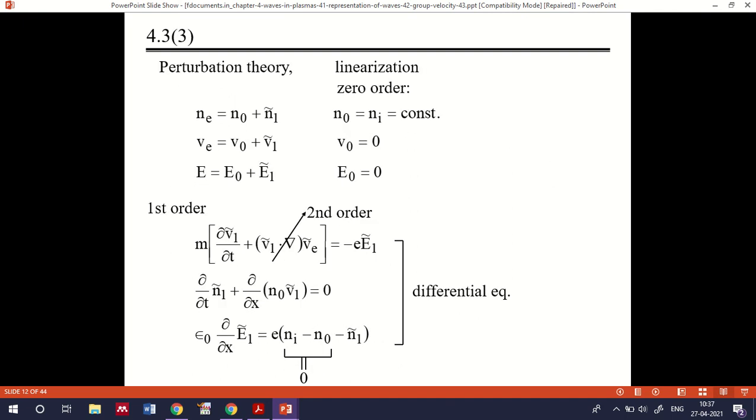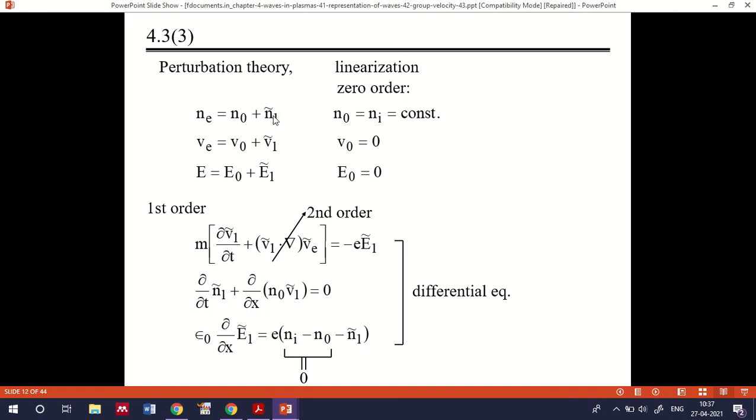And by perturbation theory, a perturbation means a small amount of oscillation or a small amount of disturbance. If we apply this condition, then we'll have Ne equal to N0 plus N1, and Ve equal to V0 plus V1, and E equal to E0 plus E1, where N0 equal to Ni is a constant, V0 equal to 0 and E0 equal to 0, and we take N1 as an approximation.